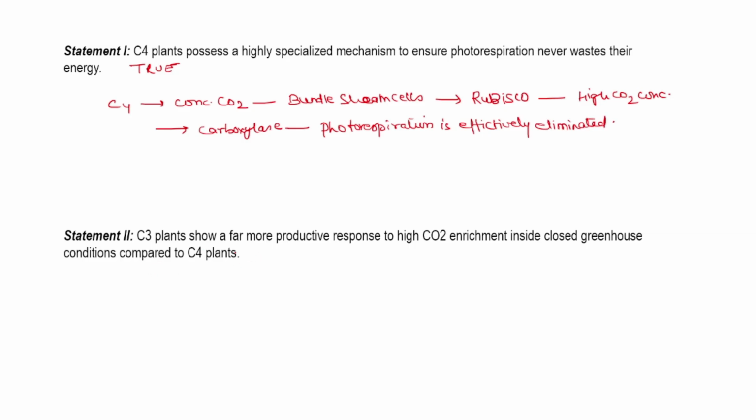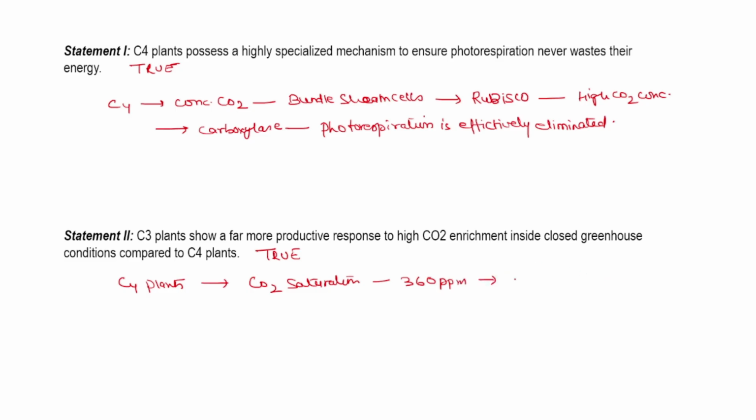Now, statement number 2. C3 plants show a far more productive response to high CO2 enrichment inside closed greenhouse conditions compared to C4 plants. Yes, this is also true. We have already seen that C4 plants already reach CO2 saturation at about 360 ppm.